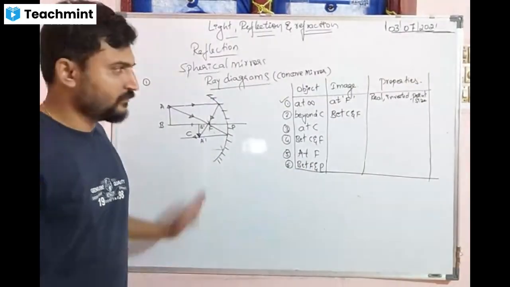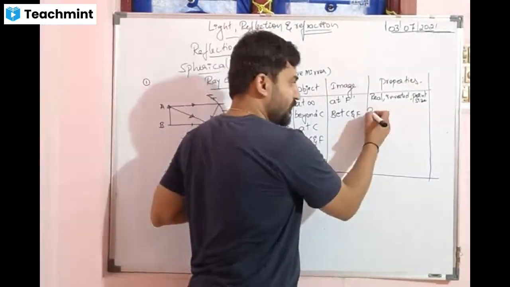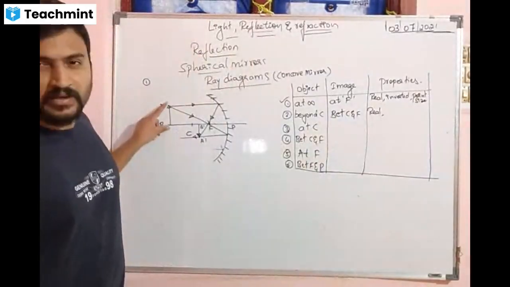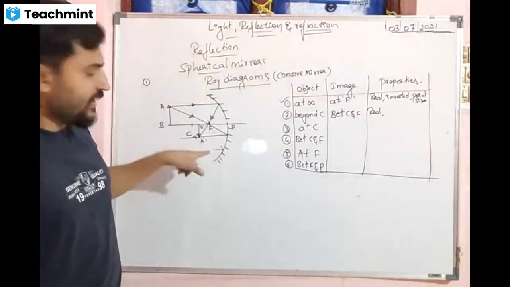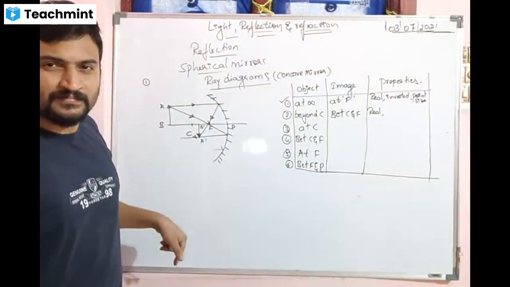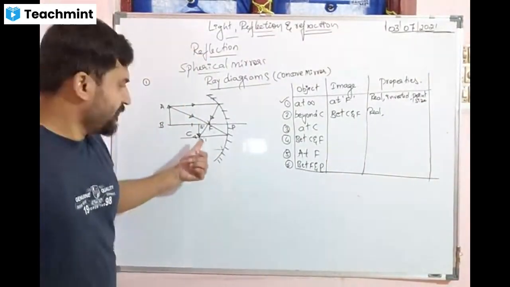So, has the image come outside the mirror or is it still inside? Outside. So what type of image is it? Real. Okay. The arrowhead of the object is up, here the arrowhead is down.